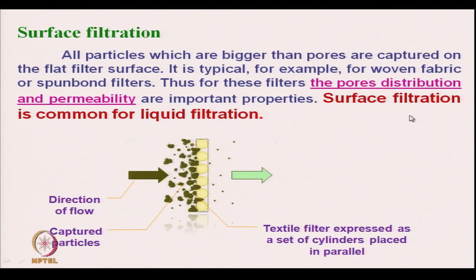Surface filtration is common for liquid filters. So, these are the captured particles, and we can see smaller particles are passing through the filter medium initially,